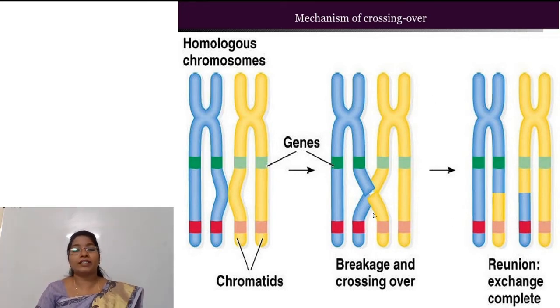Okay, so this is the basic mechanism of crossing over, which includes synapsis, meaning pairing, then the duplication of chromosomes, in which bivalents get converted to tetrad form. The third phase is crossing over, which includes breakage and union, and the last phase is terminalization, which includes separation of these exchanged chromosomes. Okay, in this way, this is the mechanism of crossing over.